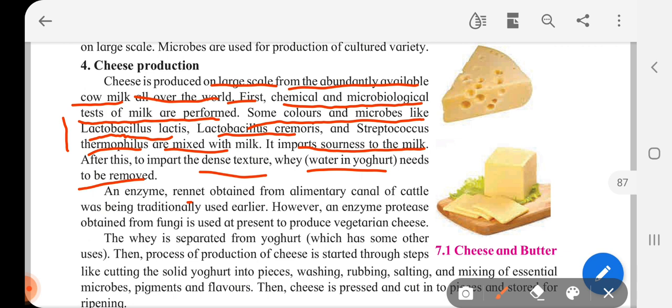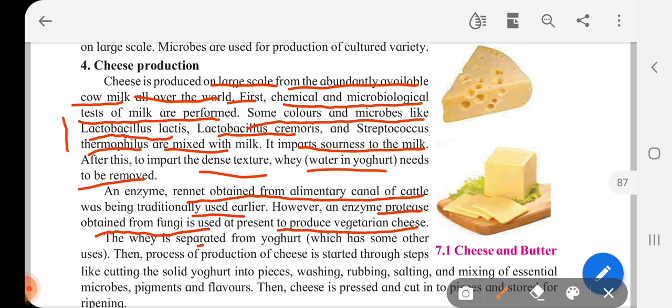An enzyme rennet obtained from the alimentary canal of cattle was being traditionally used earlier. However, an enzyme protease obtained from fungi is used at present to produce vegetarian cheese. So those people who are vegetarian, they use this vegetarian cheese where they use protease obtained from fungi to make cheese. Otherwise, in olden days, rennet which is obtained from the alimentary canal of cattle was being used traditionally.